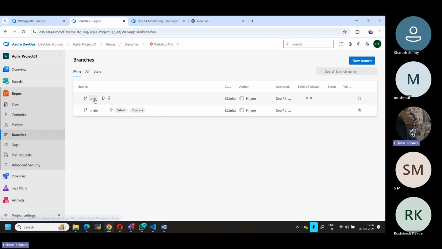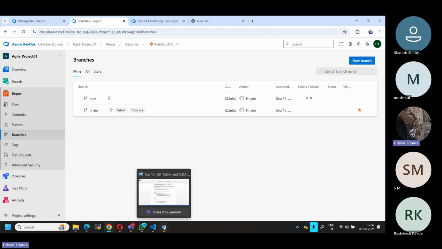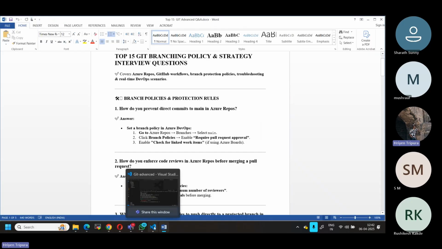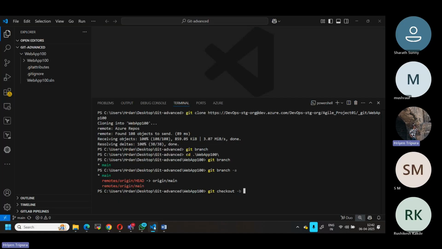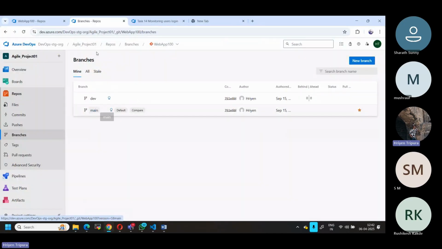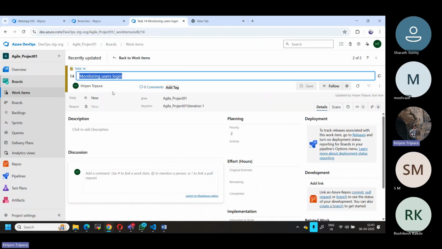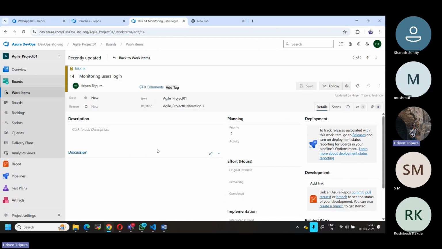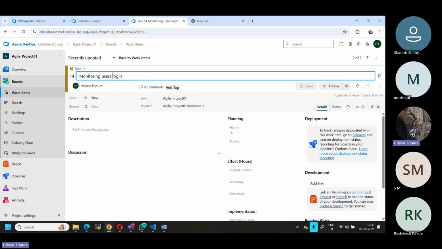In the dev branch, you have almost all the code ready, and it is tested. But now, based on the dev branch, I want to create a new feature branch. So there is a requirement. Let's say in my case, there is a task where I need to work on monitoring user login. That means this is a task, right?